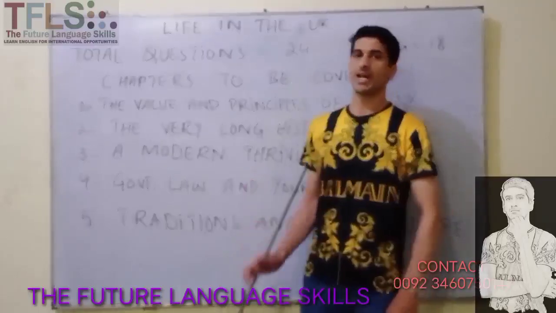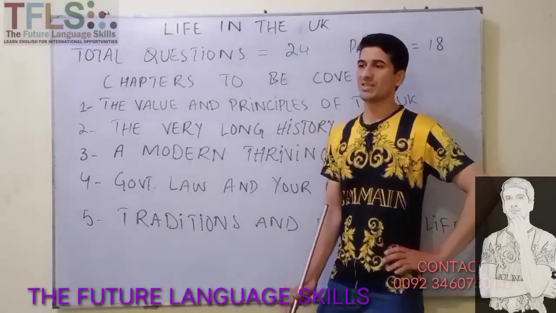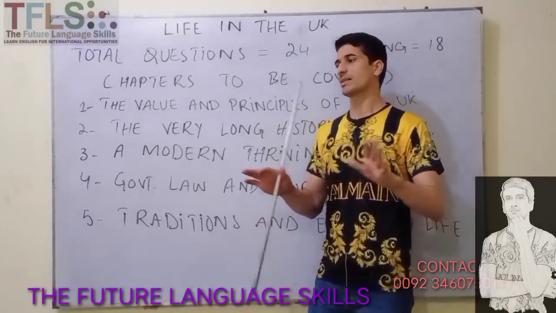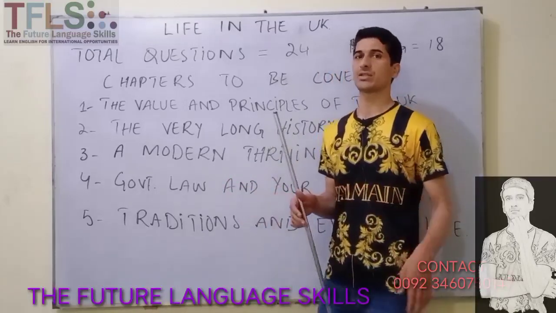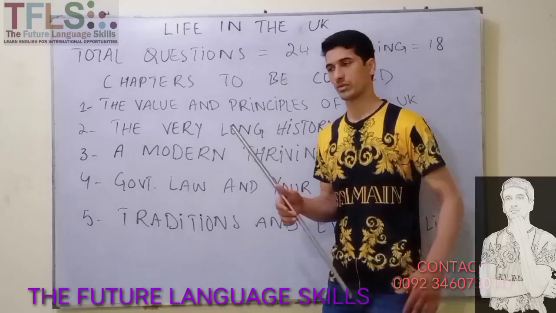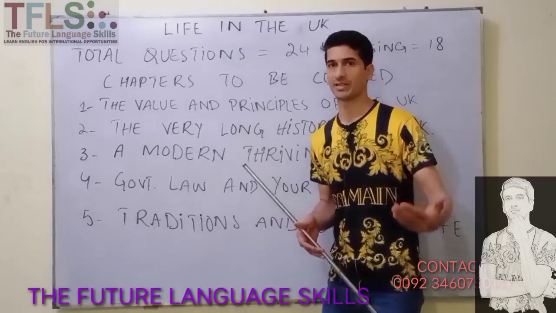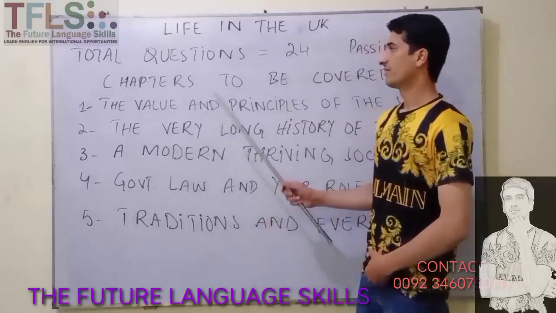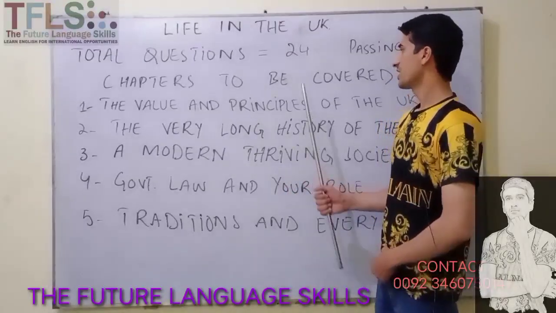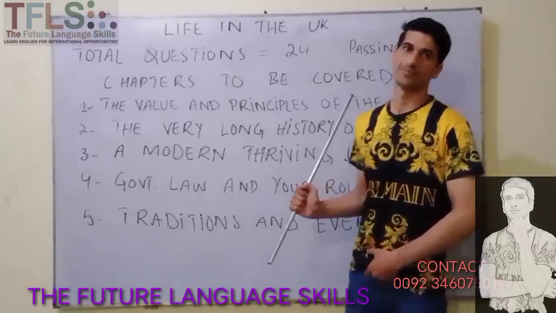Now I'm going to guide you about what the chapters are, or what things the questions can be related to. Number one, the values and principles of the UK.